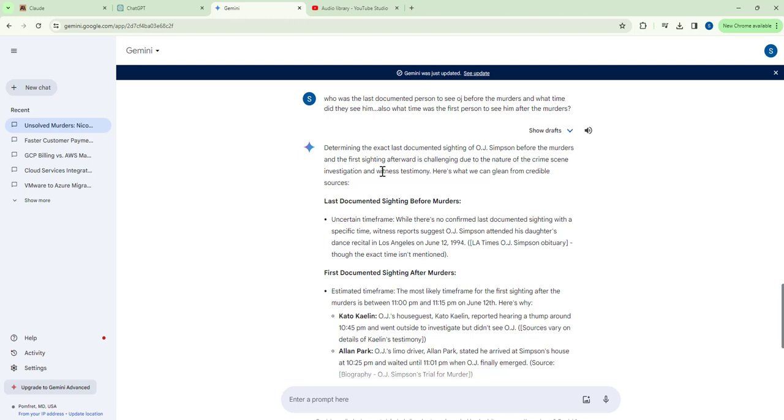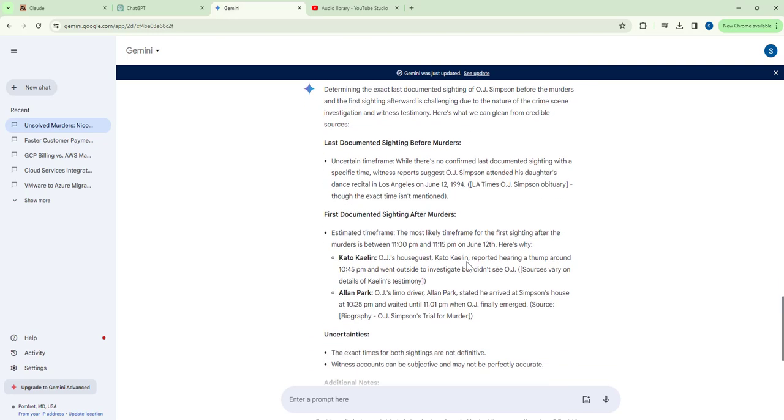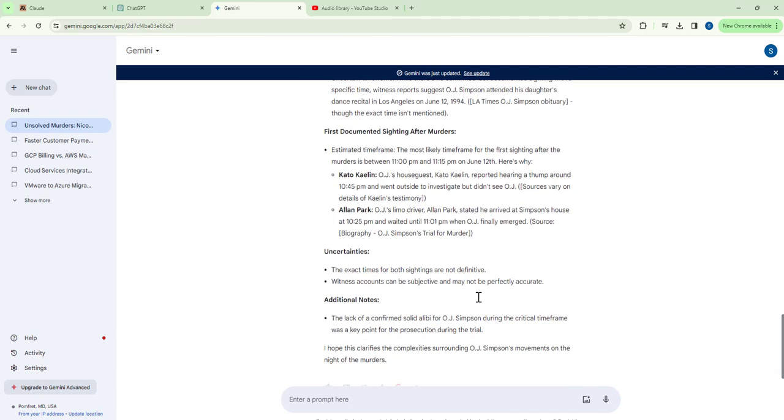Here's why. Kato Kaelin, O.J.'s house guest, reported hearing a thump around 10:45 p.m. and went outside to investigate but didn't see O.J. Alan Park, O.J.'s limo driver, stated he arrived at Simpson's house at 10:25 p.m. and waited until 11:01 p.m. when O.J. finally emerged. The exact times for both sightings are not definitive. Witness accounts can be subjective and may not be perfectly accurate. The lack of a confirmed solid alibi for O.J. Simpson during the critical time frame was a key point for the prosecution during the trial.